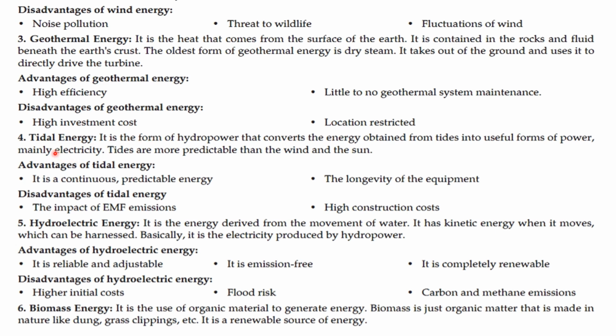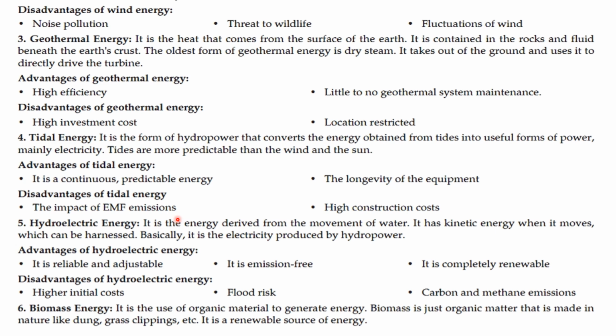Tidal energy: it is a form of hydropower that converts the energy obtained from tides into useful forms of power, mainly electricity. Tides are more predictable than the wind and the sun. Advantages of tidal energy: it is a continuous, predictable energy, and has longevity. Disadvantages of tidal energy: the impact of EMF emission, high construction cost.